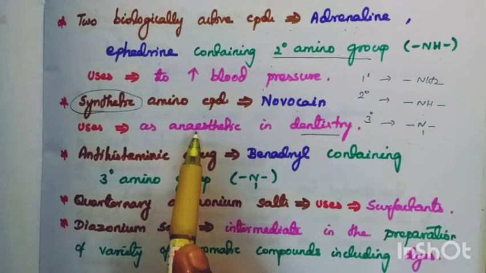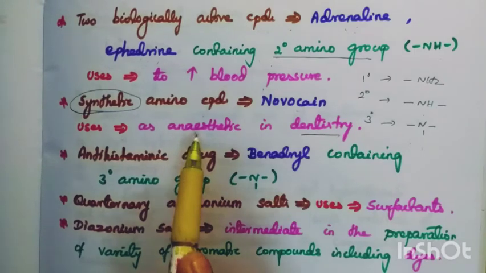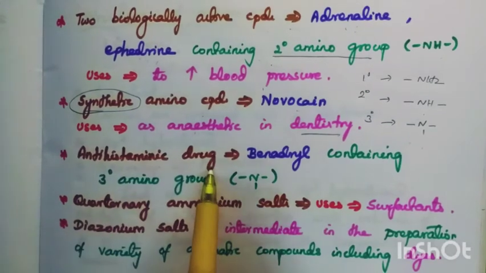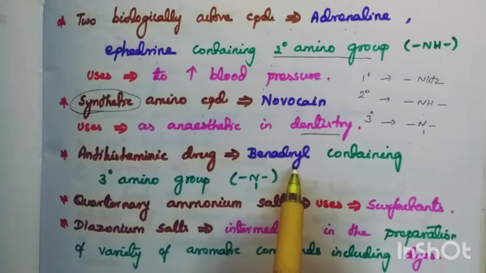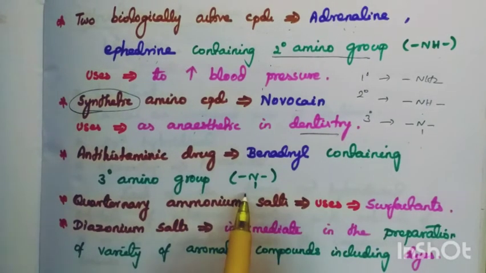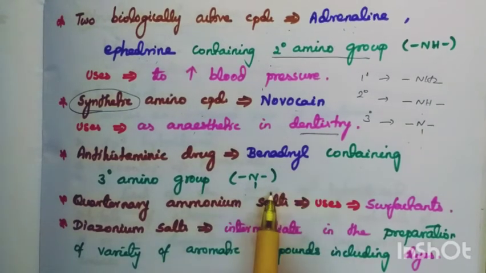We studied in chemistry in everyday life that anesthetic means loss of consciousness. Antihistamine drugs, for example Benadryl, which is important in cough syrup, contain the tertiary amino group.